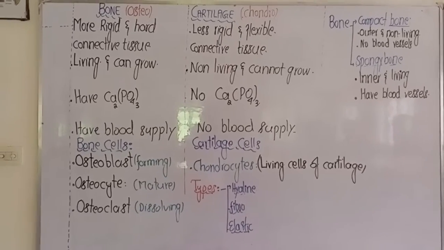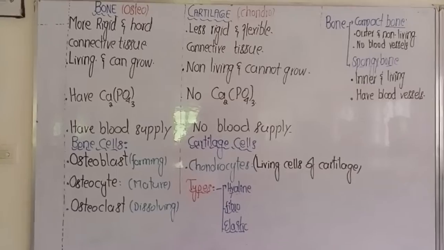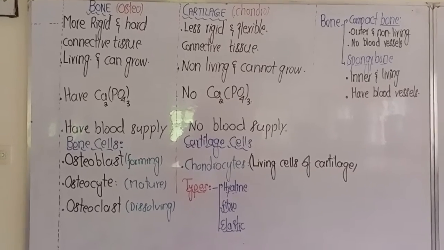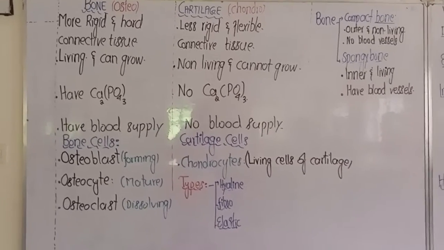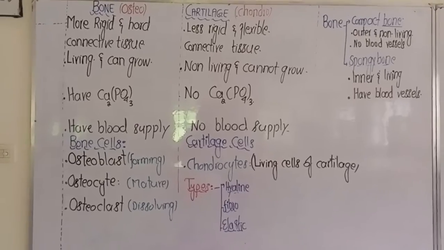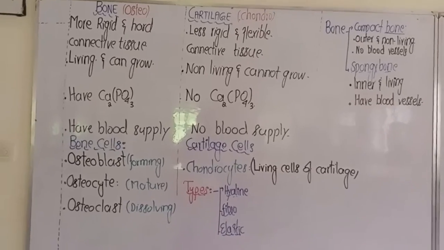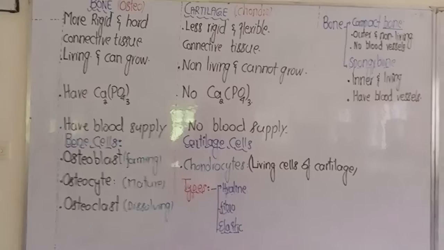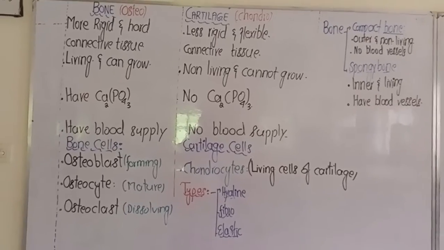While cartilage cells are called chondrocytes, we must remember that cartilage in general is non-living, but it contains some living cells that secrete cartilage. The living cells of cartilage are actually referred to as chondrocytes.